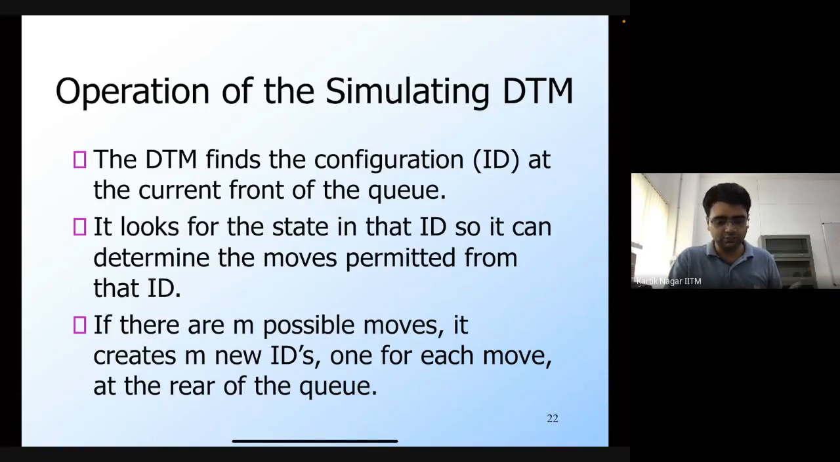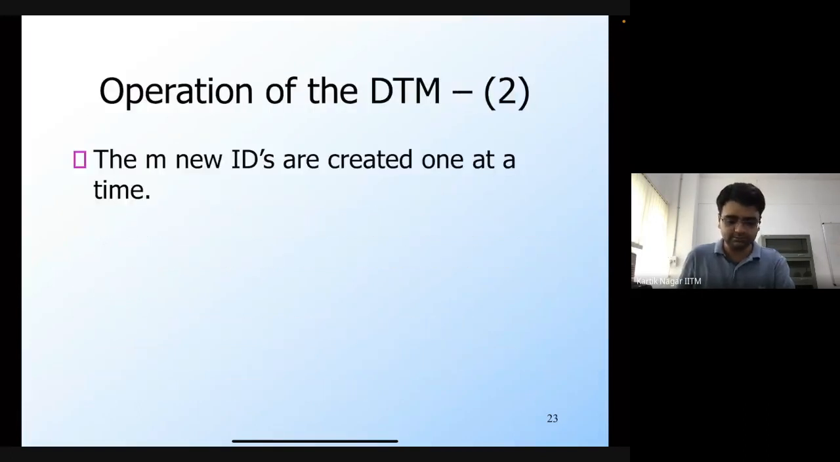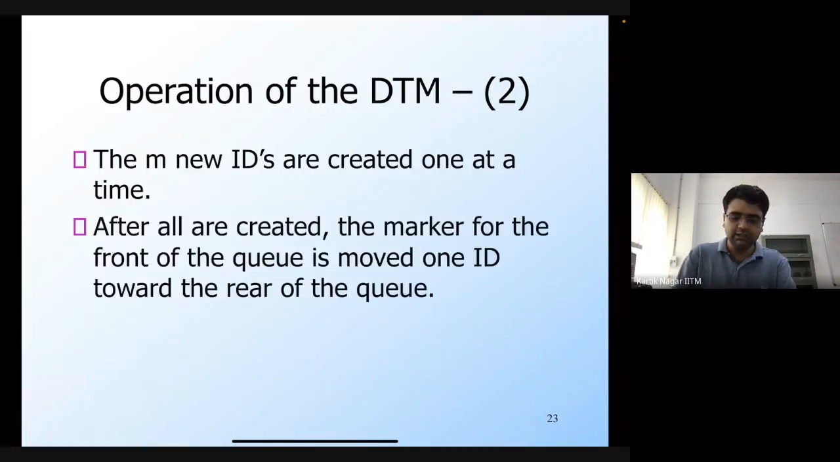But there could be many such things that it can do, and therefore for each of these moves, there could be new configurations. So if there are m possible moves, then there could be m new configurations, and each of these configurations is then stored by the DTM at the rear of the queue, one for each move. Then it moves forward and looks at the next ID in the queue, and again it does the same thing. The m new IDs are created one at a time, and after all of them are created, the marker for the front of the queue is moved one ID toward the rear of the queue, which means it's then going to process the next configuration in the queue.